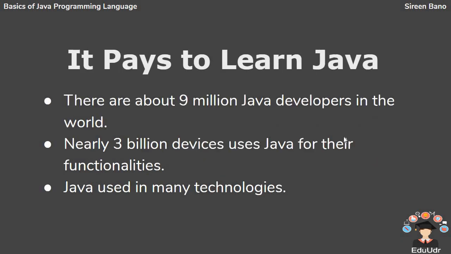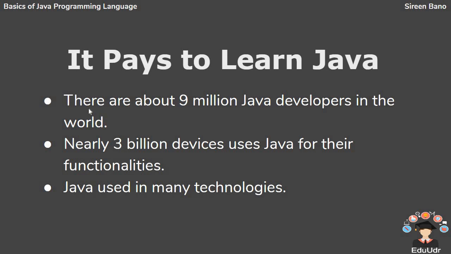Let's see, is it really worth learning this language? The answer is of course yes. Though Python is booming in the industry, Java still holds a very good place. It's used in many major companies like Instagram and many others. It is the second most popular language after Python. Java is one of the most popular programming languages used according to GitHub in 2019.